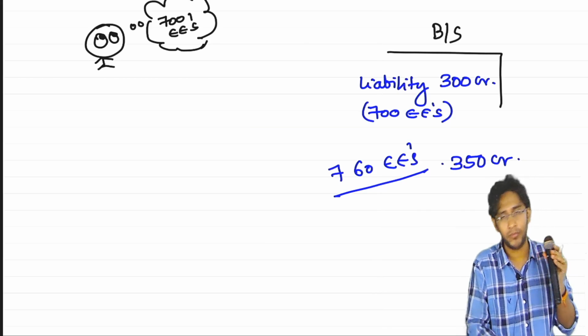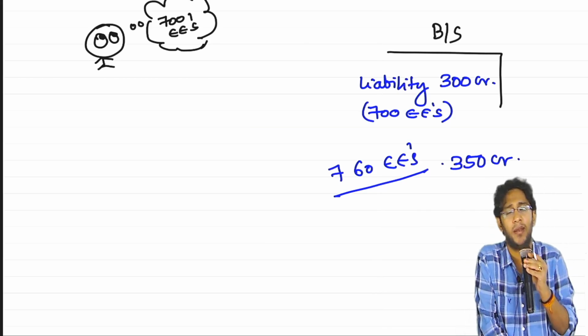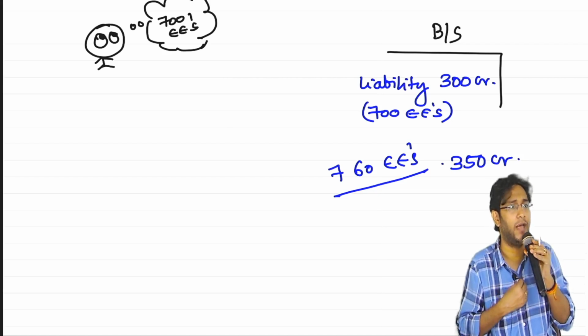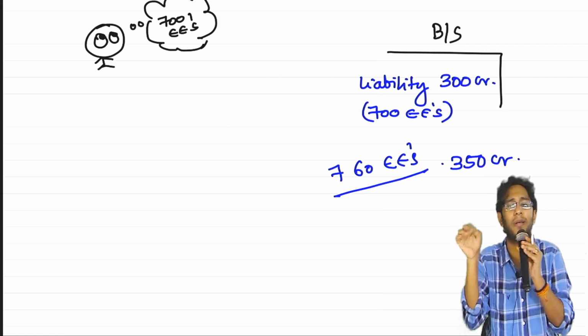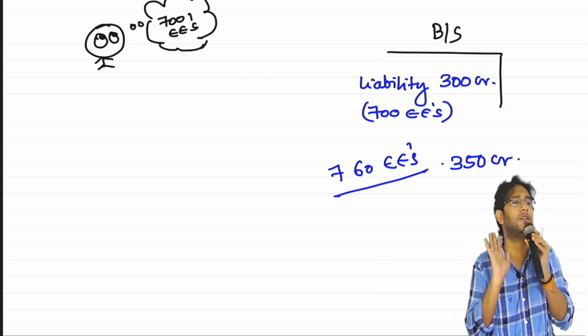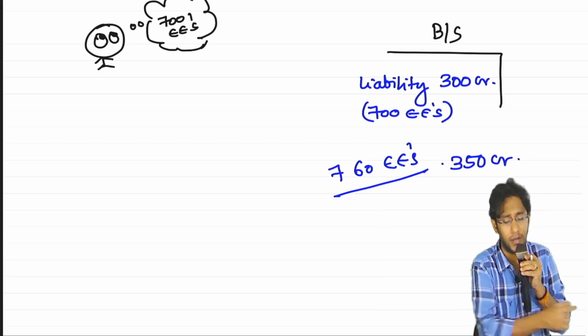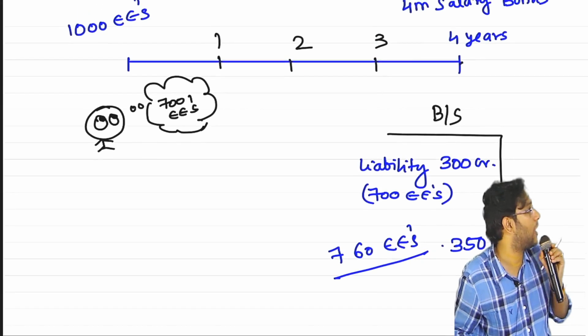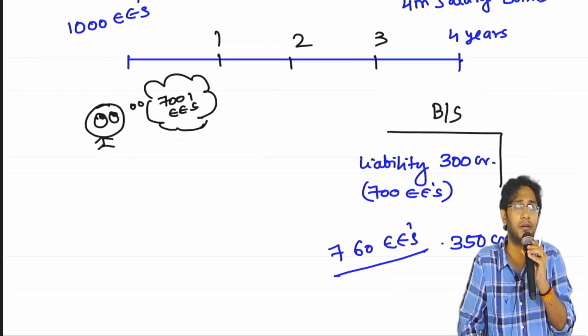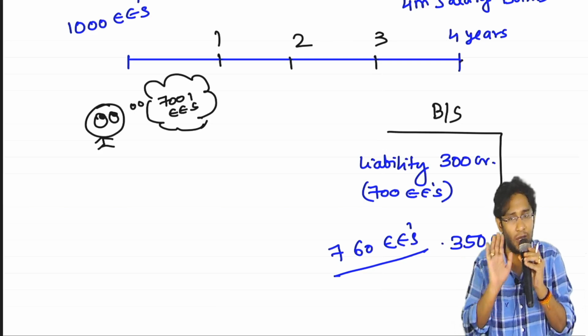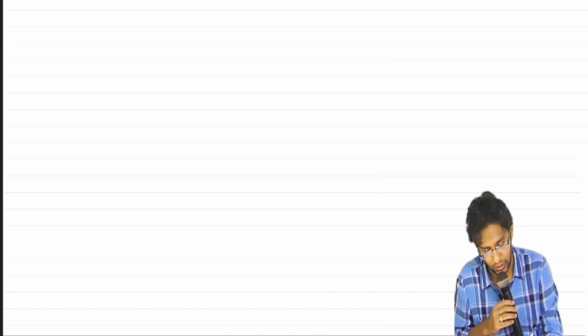Why? In a contribution plan, I never promise the benefit to the employee. I will only promise a contribution. I will pay some X amount to some third party. The moment I paid that, the risk is over. Whereas here, I did not promise a contribution. I promised a benefit. So in case an estimation error is there, who has to take the risk? The employer has to. In this, another risk is also there.